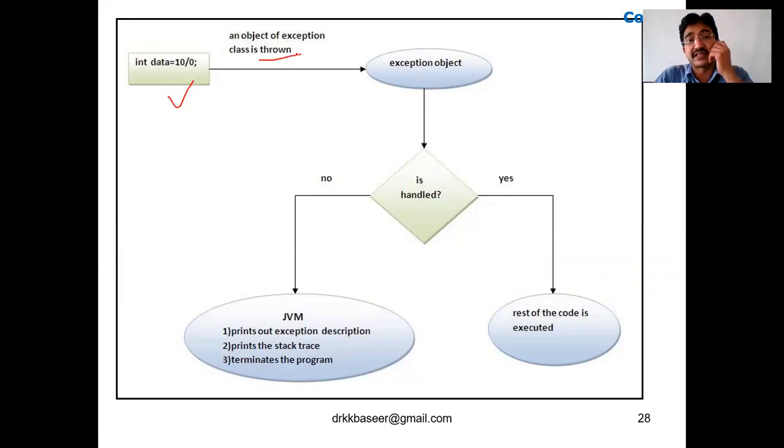An object of the exception class is created. What type of error is it? It is an arithmetic exception that will be thrown. That will be thrown by a class. What class? The ArithmeticException class throws it.